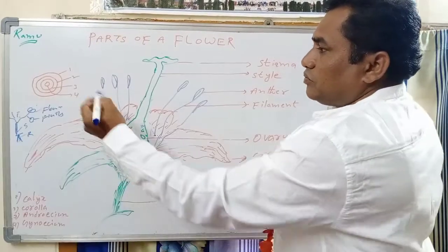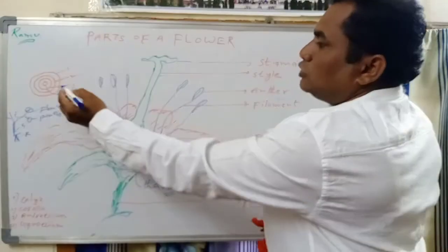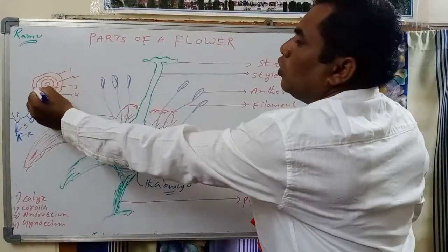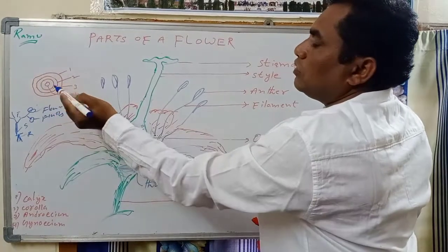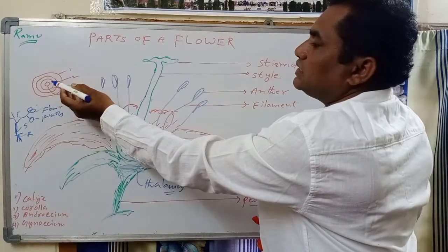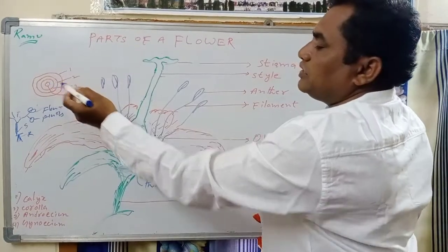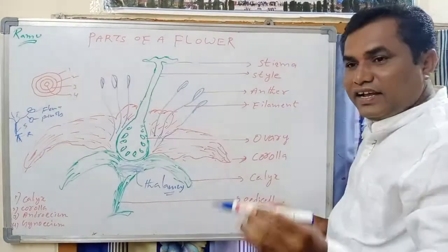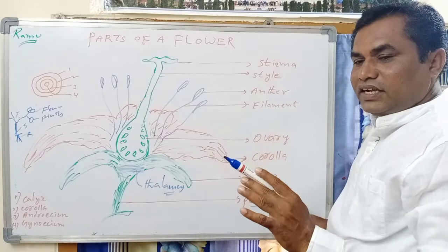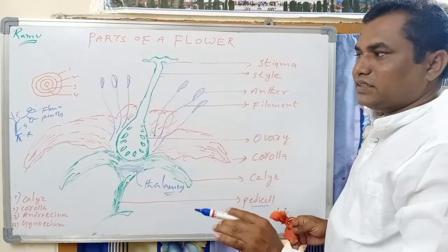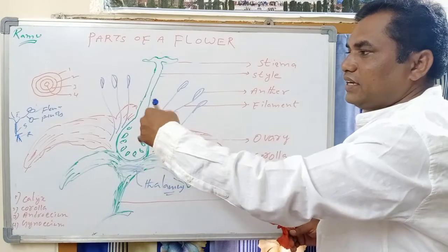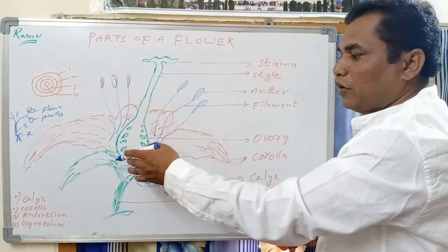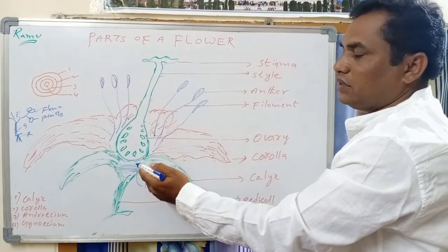The first whorl, second whorl, third whorl, fourth whorl. First circle, second circle, third circle, fourth circle. As I said previously, any flower generally consists of four floral parts, arranged in a circle or whorl on the thalamus.